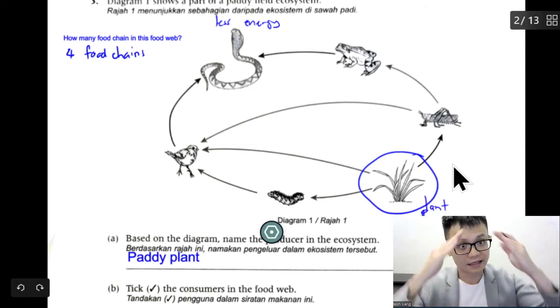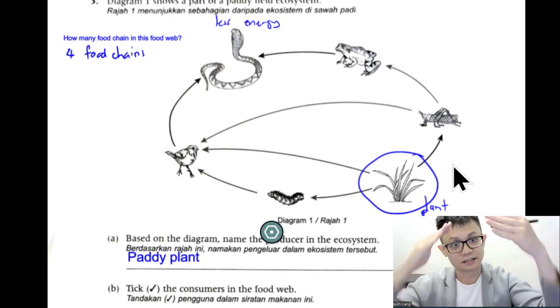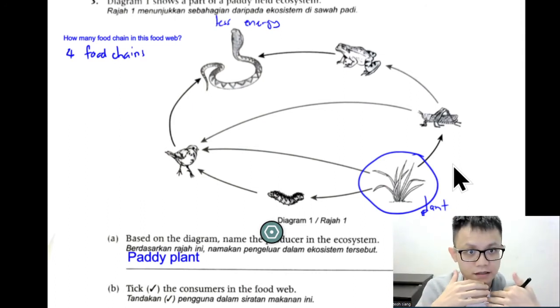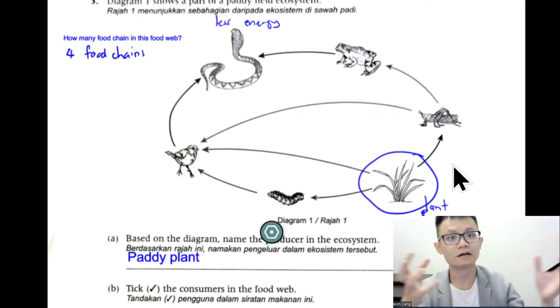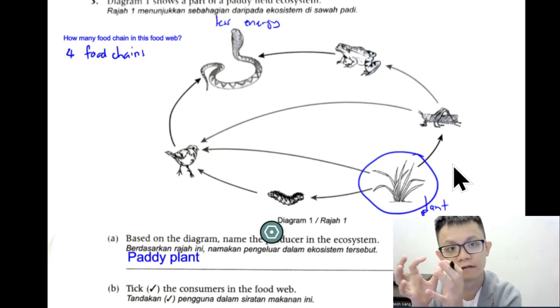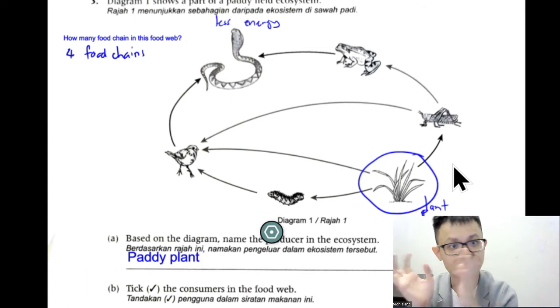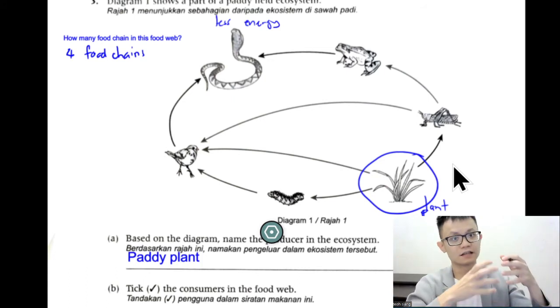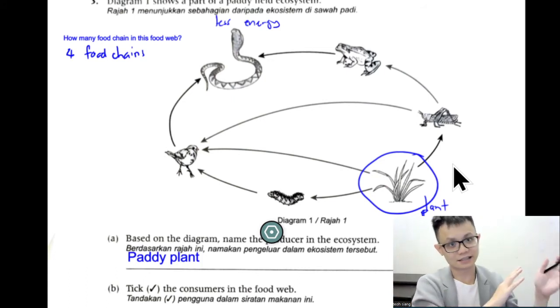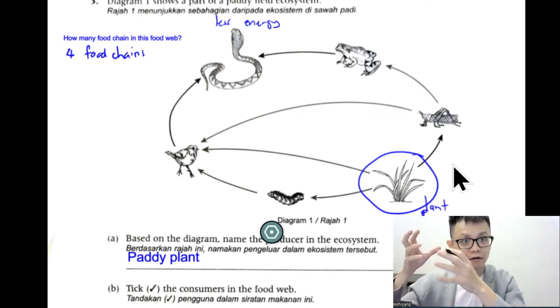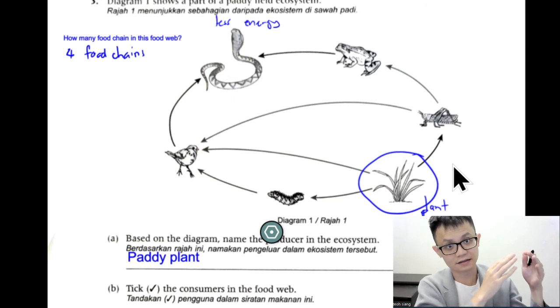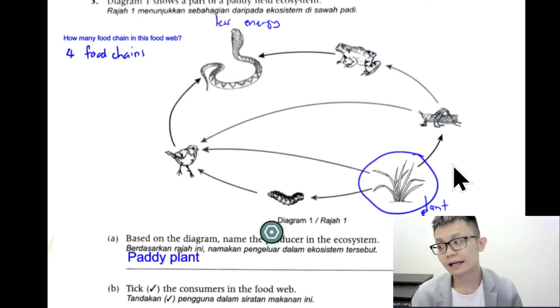As it goes up, it is getting less and less energy. In terms of quantity, yes. If I want to collect all the plants in the world and put them on the left side, and all the snakes in the world on the right side, of course the plant is more heavy than the snake.